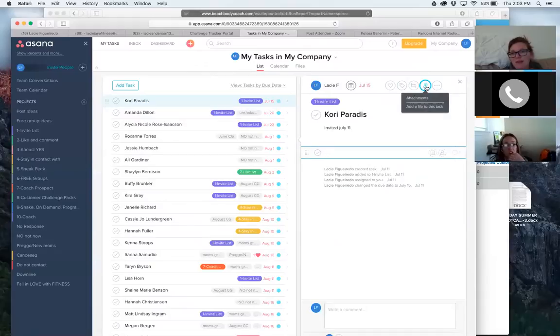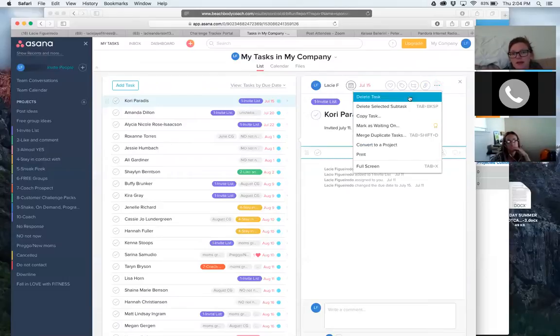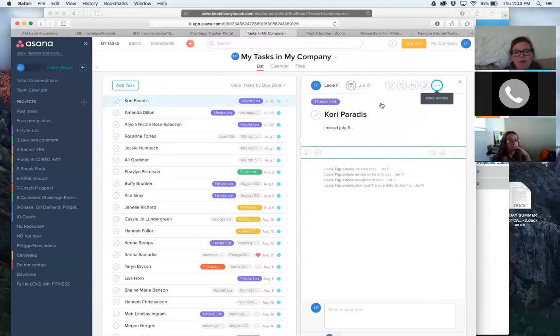There's attachments that you can have in here. Maybe that's more if you're sharing with other people. Or their before and after pictures, you can always attach to that. If they do start sending them to you, you can attach that so that it's just on their thing and you're not looking through your emails or anything like that. So there's a couple other things, but like I said, I haven't played with all of them.